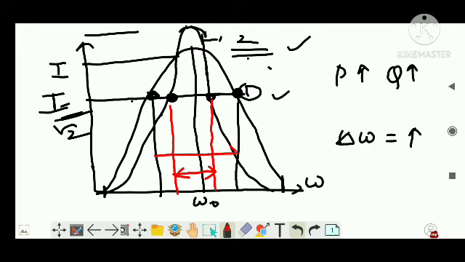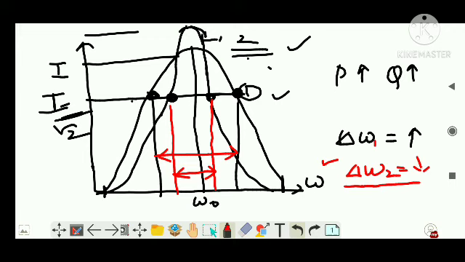Earlier the delta omega was this one, and now the delta omega is this much. So I can say delta omega 1 is higher, delta omega 2 is lesser, right? With the steeper or sharper one, delta omega 2, the half power bandwidth is less. So as the angular or half power bandwidth reduces, the sharpness increases, or I can say the quality of sound improves.